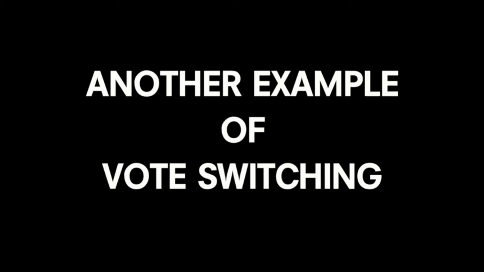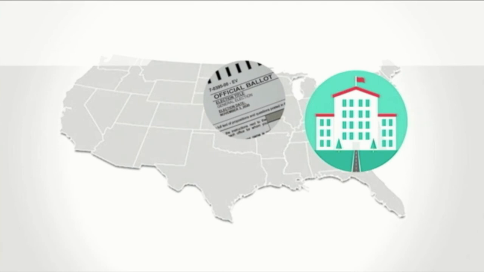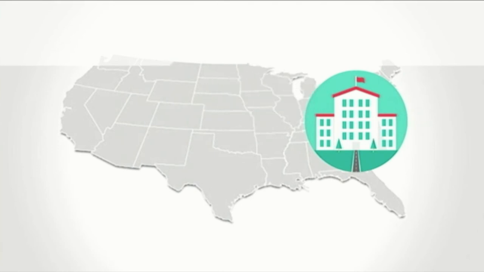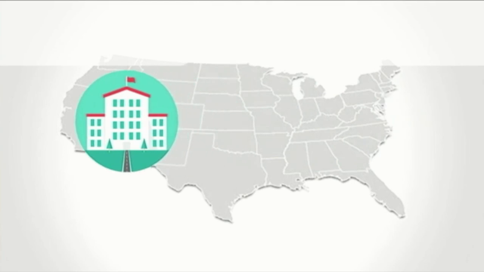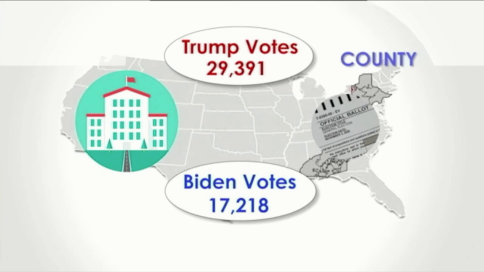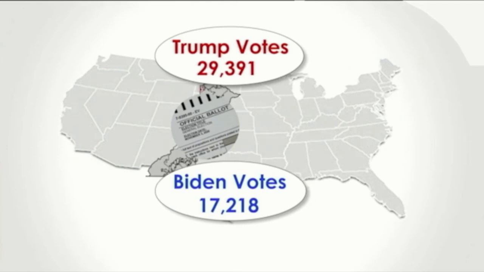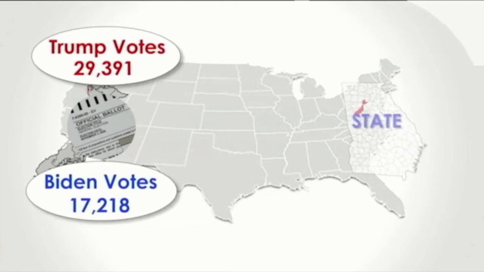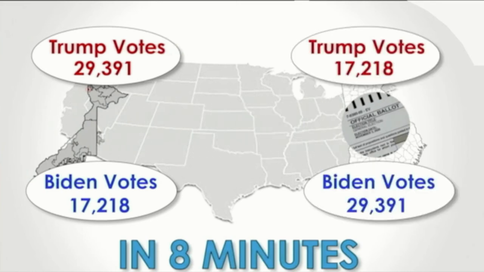Here's another example of vote switching on election night, this time in Georgia. Here, we have clear visibility of an event that occurred at the county level as we compare two data sources. In this case, Donald Trump reported 29,391 votes at 9:11 local time in Bibb County, Georgia. Simultaneously, Joe Biden was reported to have 17,218 votes. Minutes later, at the next reported time update from the precinct data sources, Donald Trump is reported to have 17,218 votes, and Biden now has 29,391 votes. A clear and exact switch of vote totals between candidates.